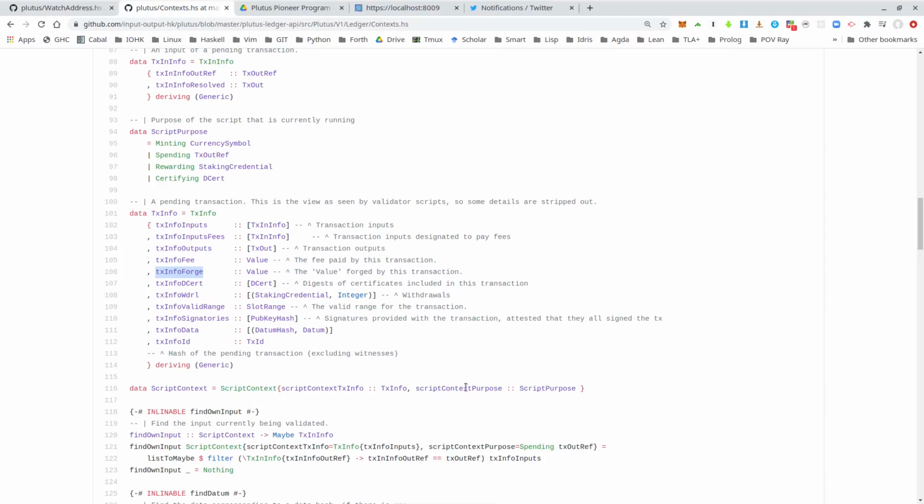And as I just mentioned, there's this purpose and the info. And the purpose in the case of forging or burning of tokens will not be spending as we saw before, but will be minting. And minting with argument currency symbol we are looking at. So that could in principle be more than one if in this forge value there are more than one different currency symbols present. And for each of those, the corresponding policy script will be run.